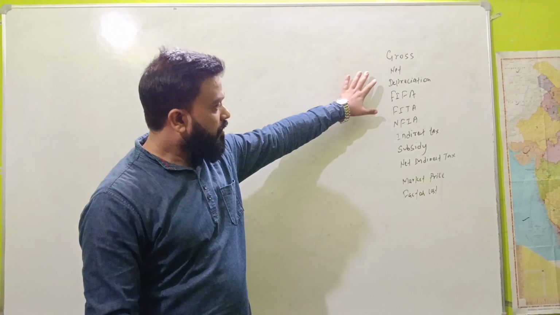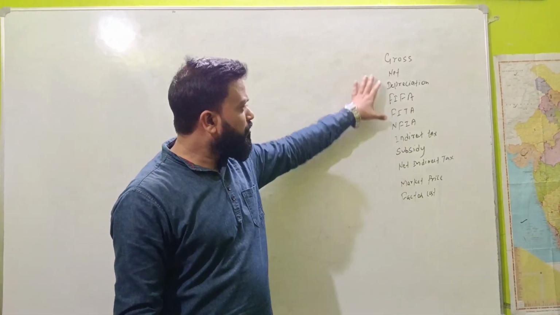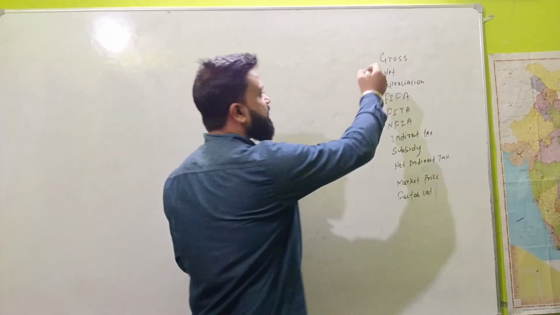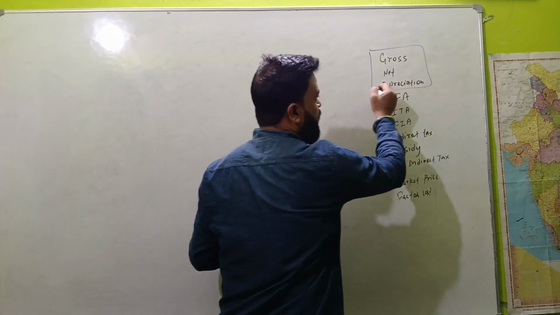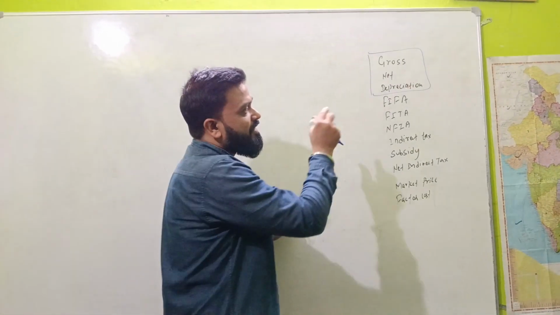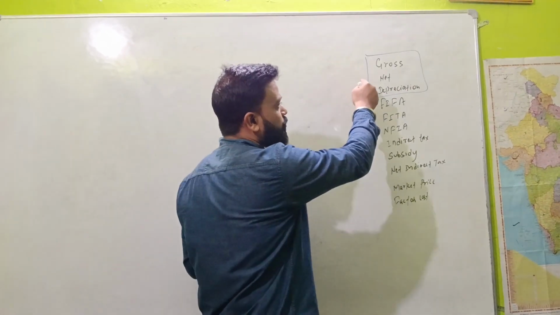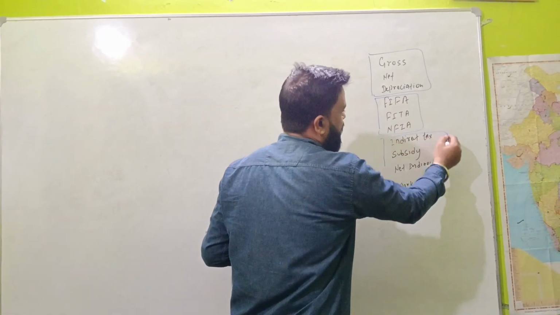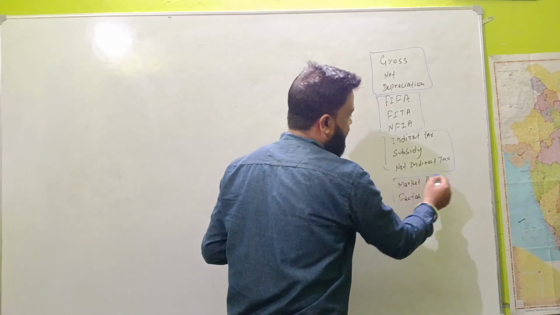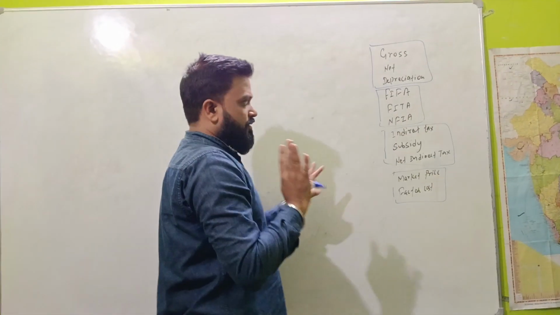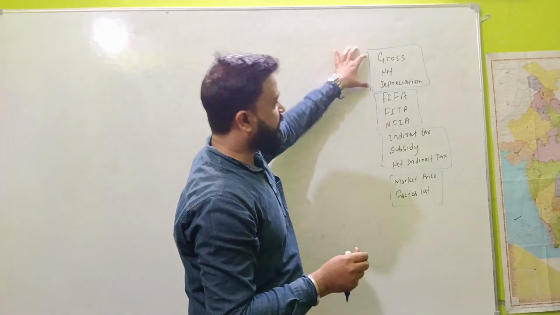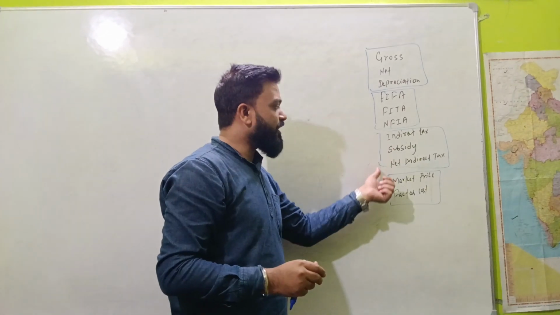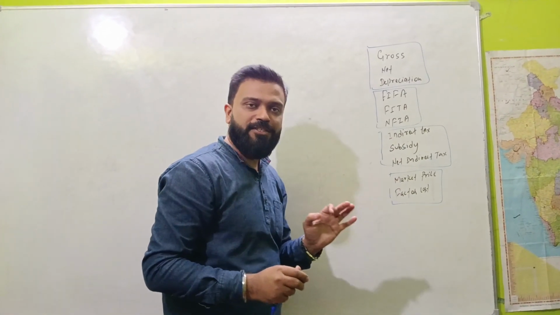So, in an easy way, I want to deliver a lecture on this topic. Firstly, we break this topic into groups. First group, second group, third group, and fourth group. In the first group, three important terms, second group, three important terms, third group, three important terms, and fourth group, two important terms.